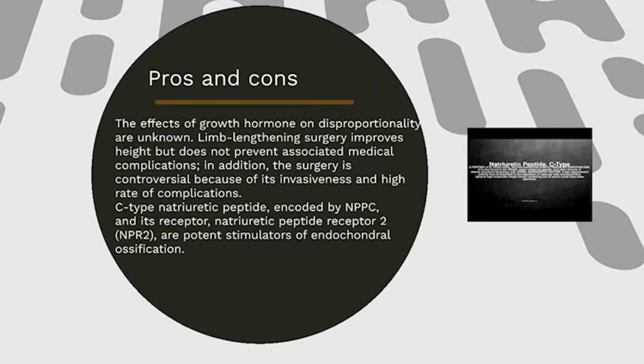Now we have the pros and cons. The effects of growth hormone on disproportionality are unknown. Limb lengthening surgery improves height, but does not prevent associated medical complications. In addition, the surgery is controversial because of its invasiveness and a high rate of complications. C-type natriuretic peptide encoded by NPPC and its receptor, natriuretic peptide receptor 2, are potent stimulators of endochondral ossification.